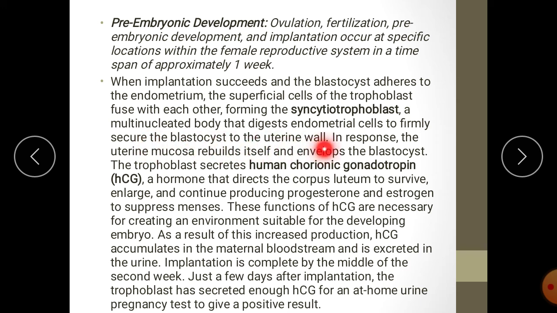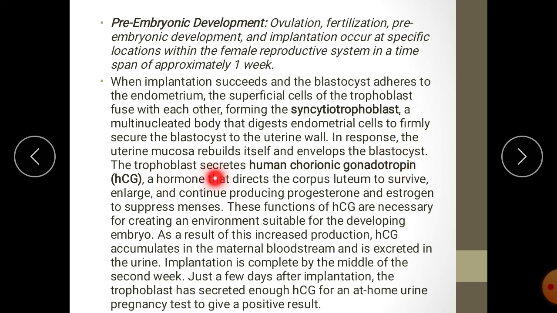I told you the trophoblast cells develop finger-like structures. They enter into the endometrium to form syncytiotrophoblast. In response, the uterine mucosa rebuilds itself and it develops the blastocyst.